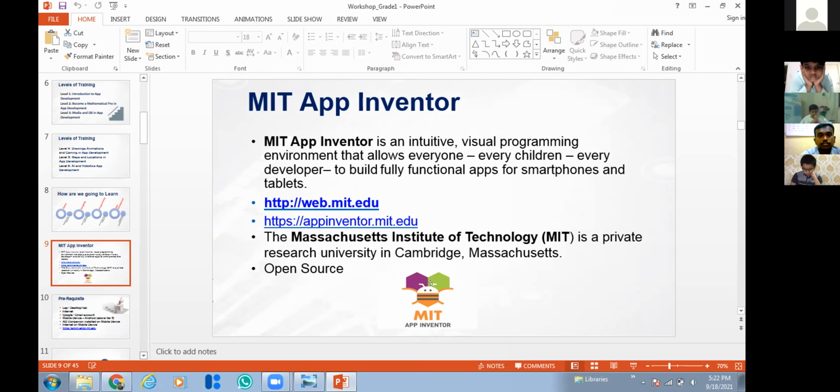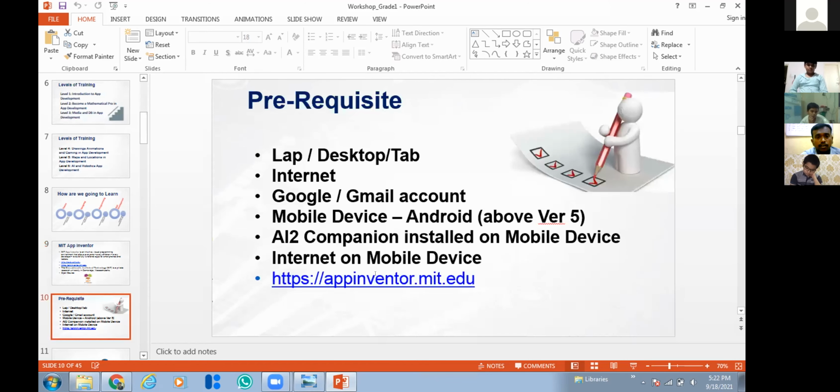In school itself, they are learning MIT App Inventor. So using this MIT App Inventor only, we are going to develop the apps. It is very simple, easy to understand and very effective. And the prerequisites you must have are a laptop or a desktop or a tab with good internet.